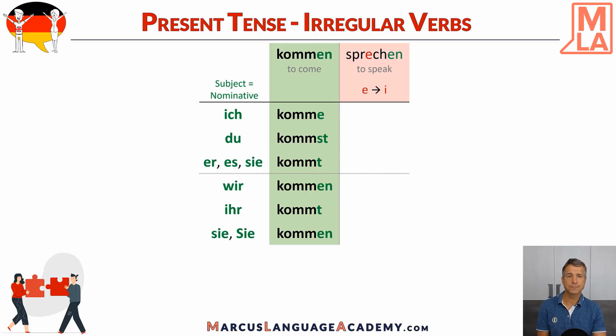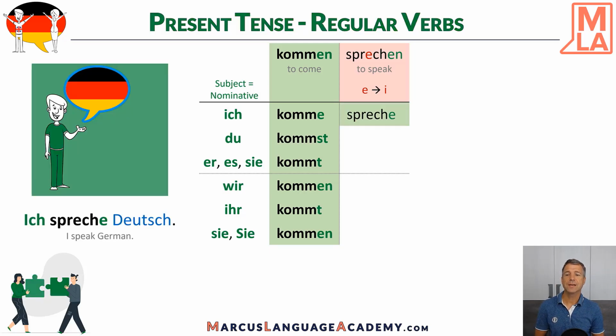In first person, we have ich spreche Deutsch. And that's interesting because it's still regular. There's no change in the root of the verb and it just takes the ending E. Ich spreche Deutsch, I speak German. Therefore the image has the green background because it's regular. And Leo here is green because it's a subject and Deutsch is blue because it's accusative. But I will talk about accusative in a different video.